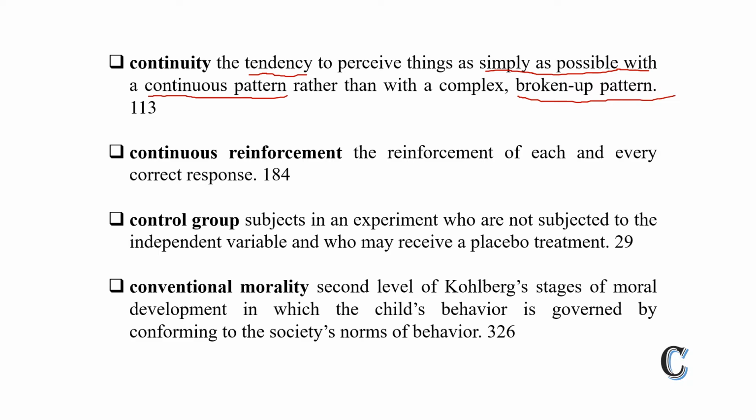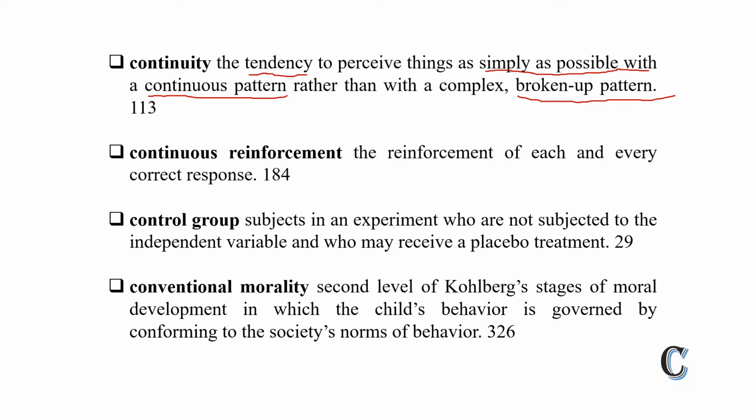For example, when you see small dots that are very near to one another, it is your tendency to perceive all the dots equally, in a continuous pattern. You don't perceive first one dot, then a second dot, then a third dot. So this is the meaning of continuity. It is the tendency to perceive things as simply as possible with a continuous pattern.